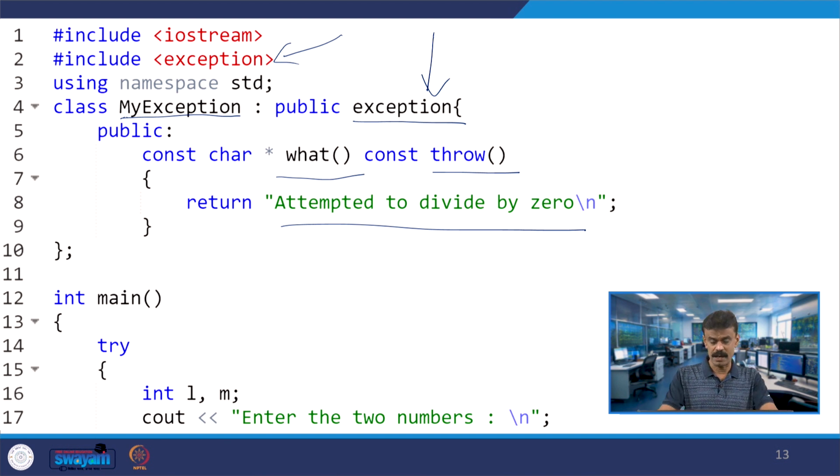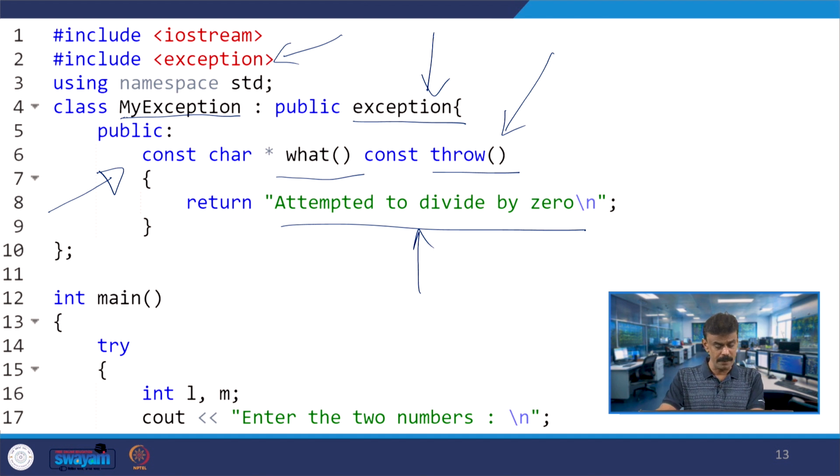This is in the class MyException, under the public function what, which is an inbuilt one under exception. I am just modifying it over here and it will be overridden.